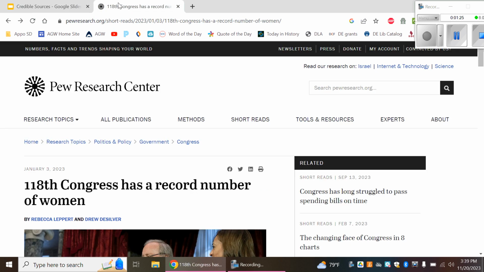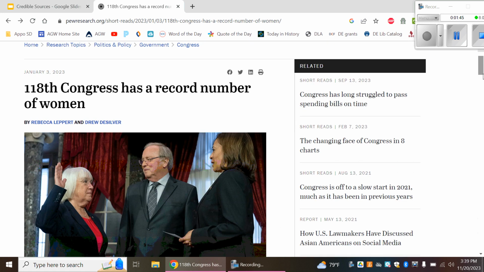I have found a source here. If my research topic was how many women are currently serving as politicians or government employees in different roles, I might find a source like this. It's from the Pew Research Center. That's at least an organization that I have heard of many times as it pertains to national research. The title of this article is that the 118th Congress has a record number of women. So right off the bat, I'm going to assume that this source is probably somewhat relevant for my topic of how many women are currently serving in political roles or government service.